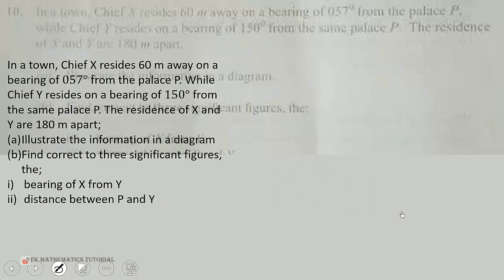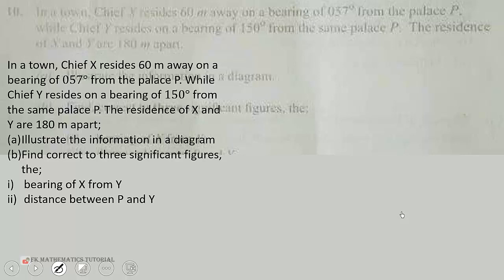Now let's look at the next question. Question number 10. In a town, Chief X resides 60 meters away on a bearing of 57 degrees from the palace P, while Chief Y resides on a bearing of 150 degrees from the same palace P. The residents of X and Y are 180 meters apart. Illustrate the information in a diagram. Find, correct to three significant figures, the bearing of X from Y, the distance between P and Y.